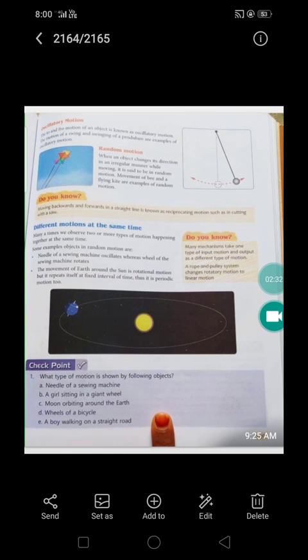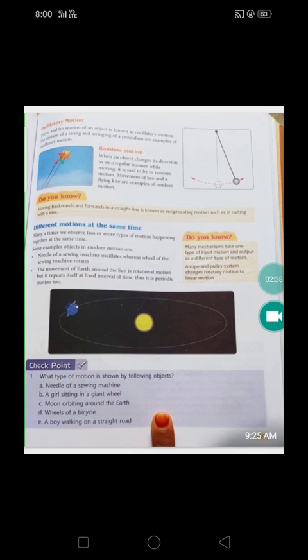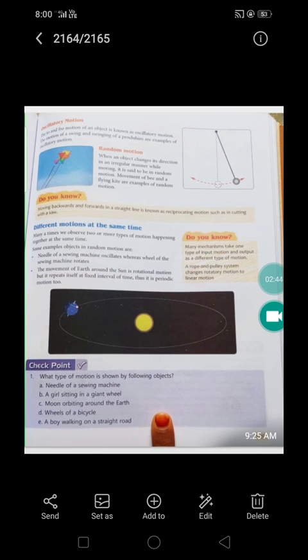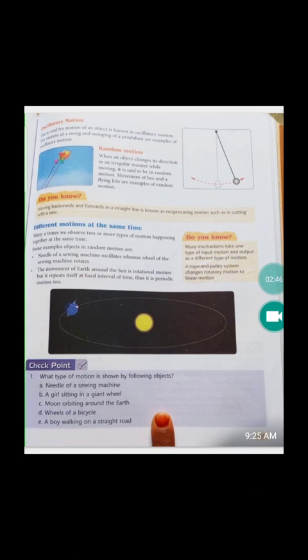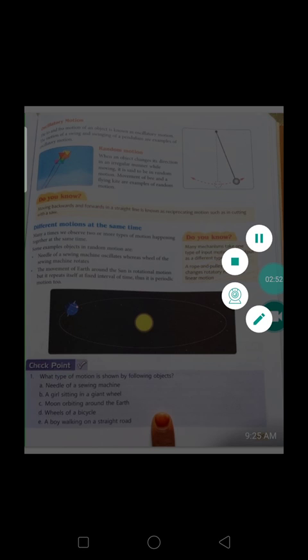Have you ever seen a bicycle moving on the road? When a bicycle moves on a straight road, the wheel of the bicycle is rotating on its axle. So it moves forward in a straight line path. So a bicycle moving on a straight road has two types of motion: rotational motion as well as rectilinear motion.